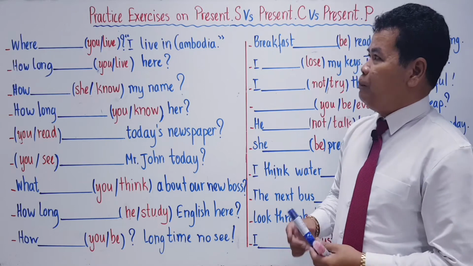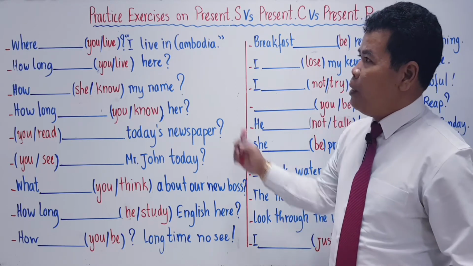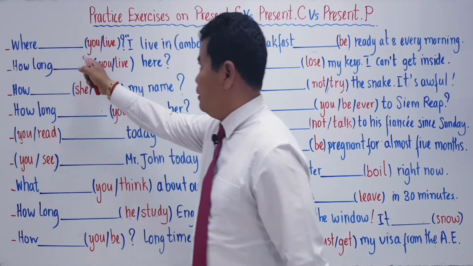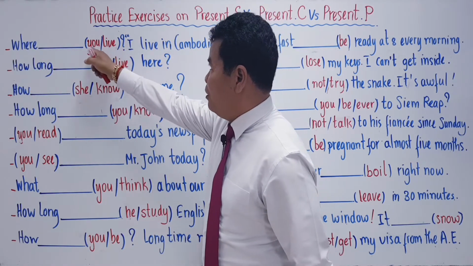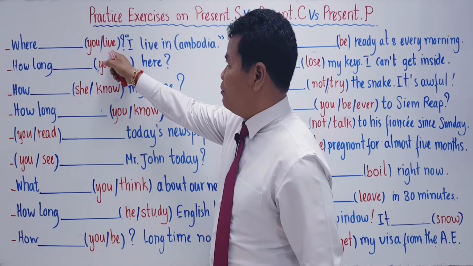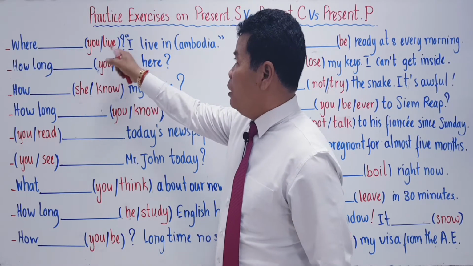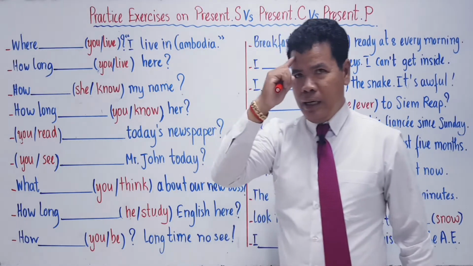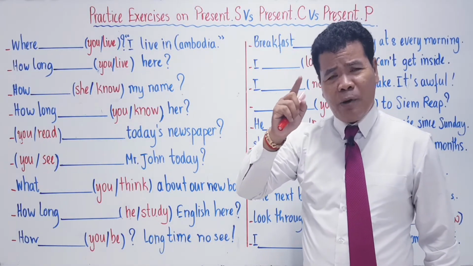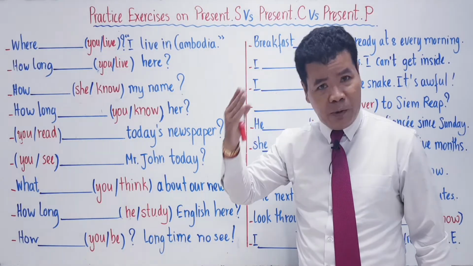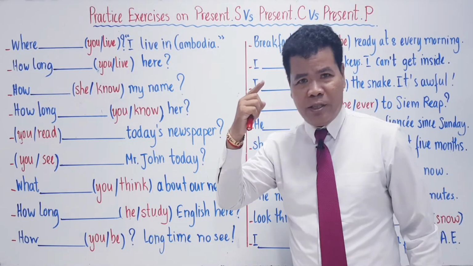Look at the first example. We have "where", blank, and then in the brackets you have "you" and "live". "You" is the subject, "live" is the verb, alright? So you have to think, is it talking about present simple or present progressive or present perfect simple? Try to think about it first, okay?